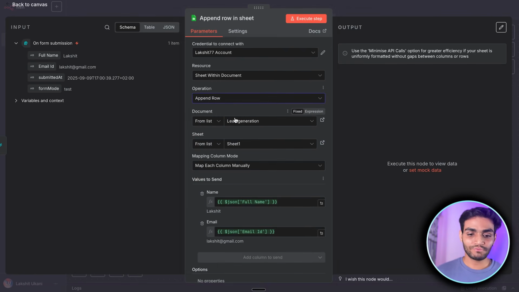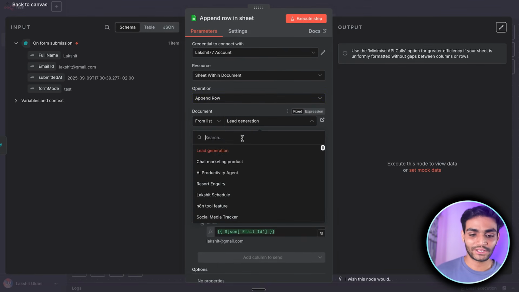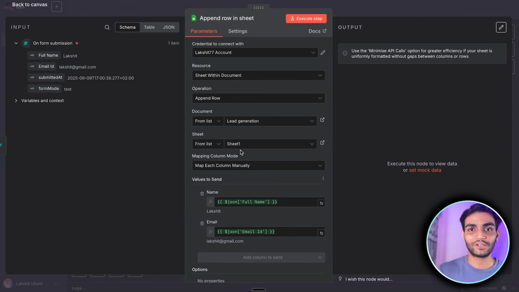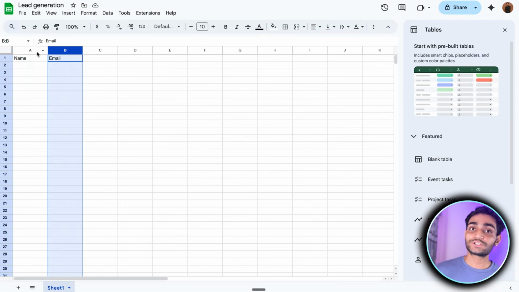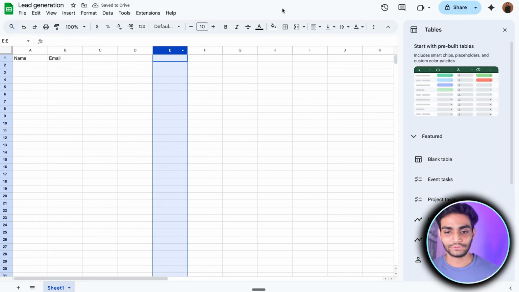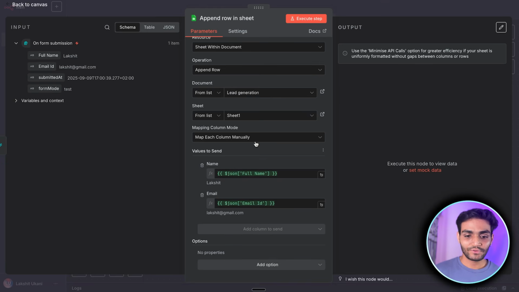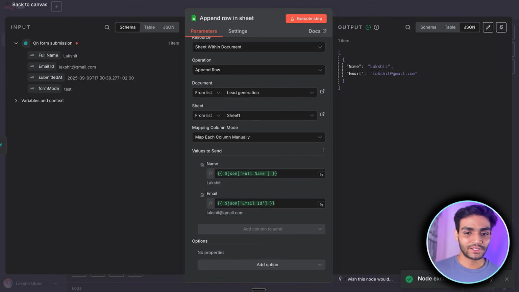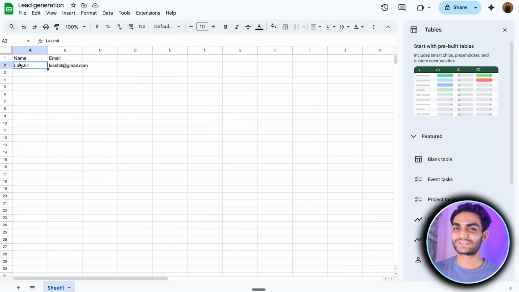Now inside document, we want to select the document we want. I have used my document, and whatever document you might have created, create these two columns: a name column and an email column. Whatever different information you want, you can extract from the user and paste it over here. Now we want to send the value. You can see the name and email ID are there. You can just drop the full name and the email ID. Once you have done this, if I execute the step, as you can see, it has been done. If I go to the sheet, the information has been filled.